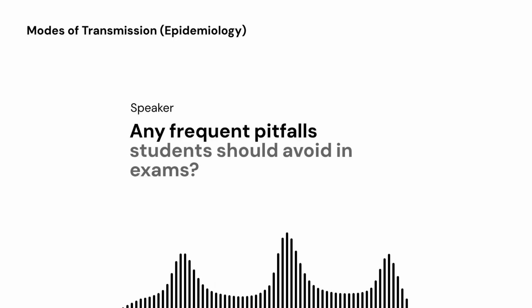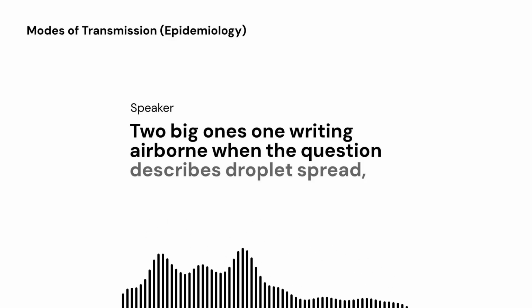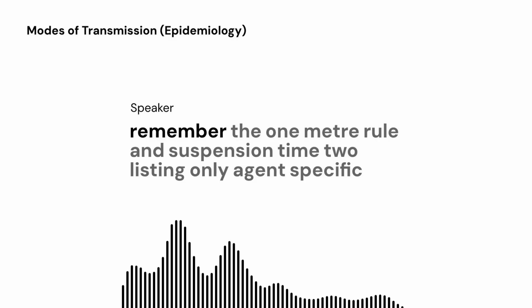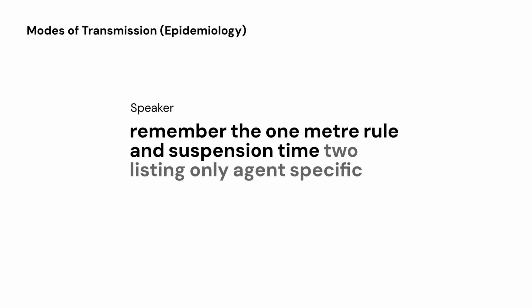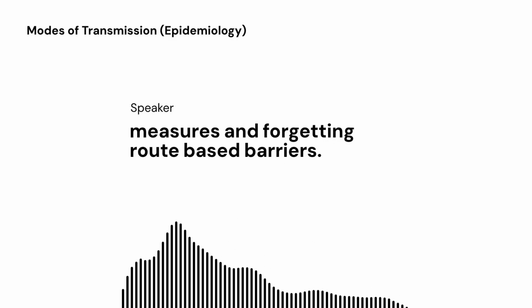Any frequent pitfalls students should avoid in exams? Two big ones. One, writing airborne when the question describes droplet spread. Remember the 1 meter rule and suspension time. Two, listing only agent-specific measures and forgetting route-based barriers.